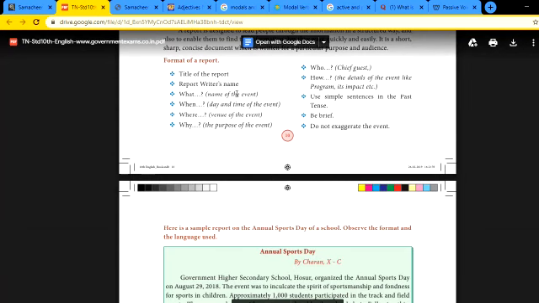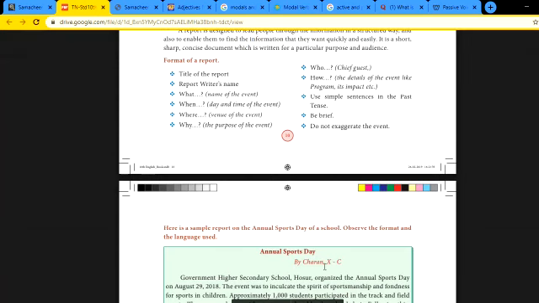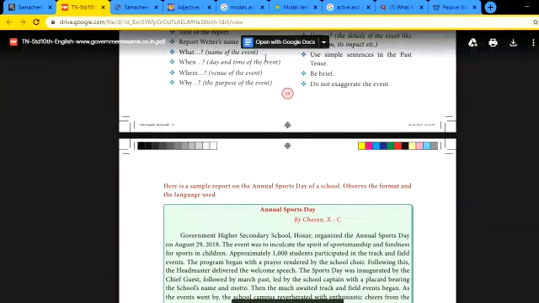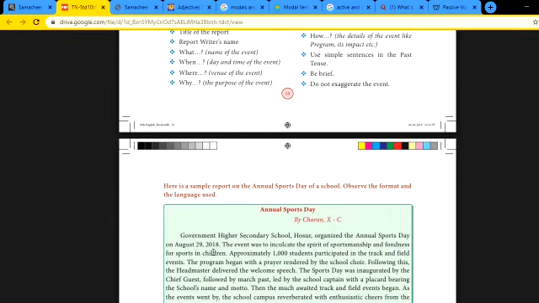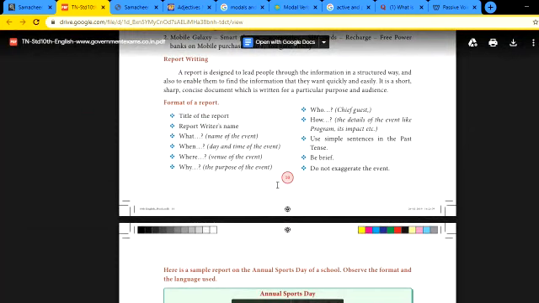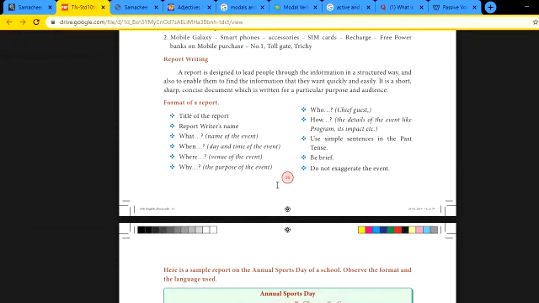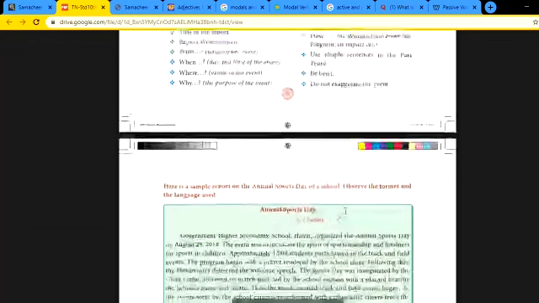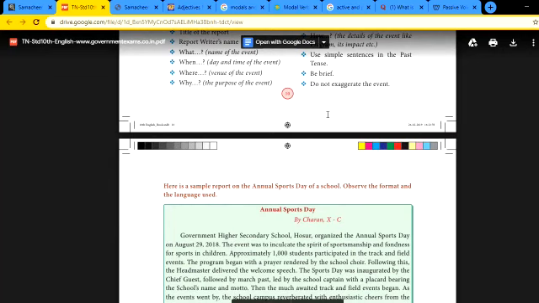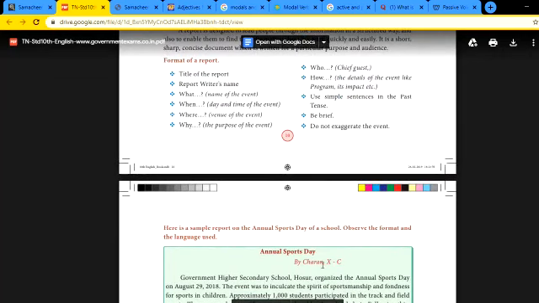Report writer's name. Who's writing the report? Charan. Already what's the name of the event we saw? Annual sports day. When? It's August 29, 2018. Okay. Then where is the venue? In Government Higher Secondary School. Okay. And then why? The purpose of the event, we are conducting a sports meet for the school. Then you can write about the chief guest. Okay. And how, the details of the program, what and all happened.